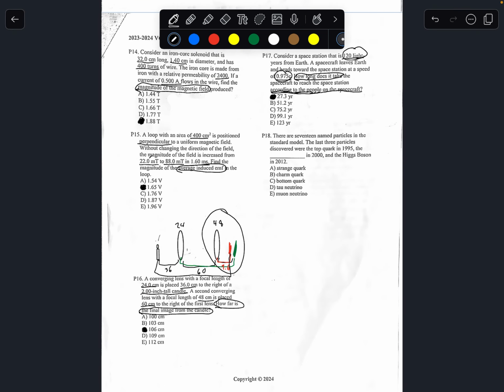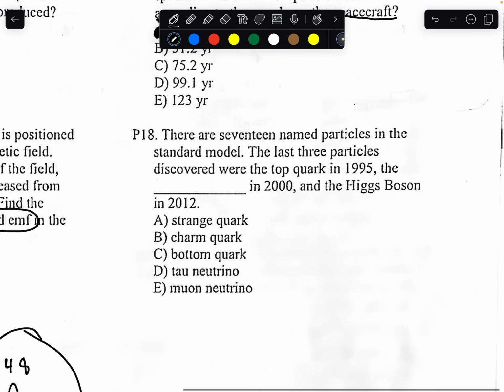Number 18. There are 17 named particles in the Standard Model. The last 3 particles discovered were the top quark in 1995, the blank in 2000, and the Higgs boson in 2012. So this one, you just have to know your history with the Standard Model. The answer to this question would be the tau neutrino. The tau neutrino was discovered in 2000.